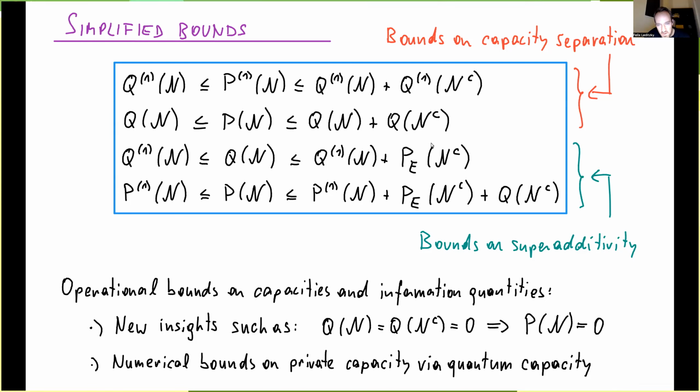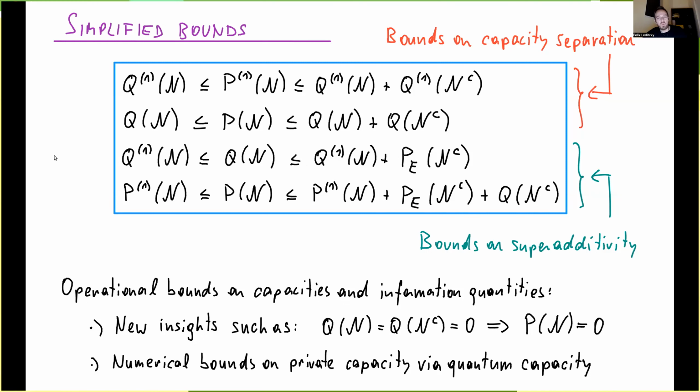And so, for example, here we have this very nice inequality that the private capacity is upper bounded by the quantum capacity of the channel and that of the complementary channel, which I find very pleasing in some way. And the other two inequalities you can understand as inequalities that bound the amount of superadditivity you can get. Okay, so we have channels for which there's a strict gap between the channel information and the capacity quantity. And then our bound tells us that that gap is controlled or bounded by this entanglement assisted prime information. For the prime information, it's a little more complicated.